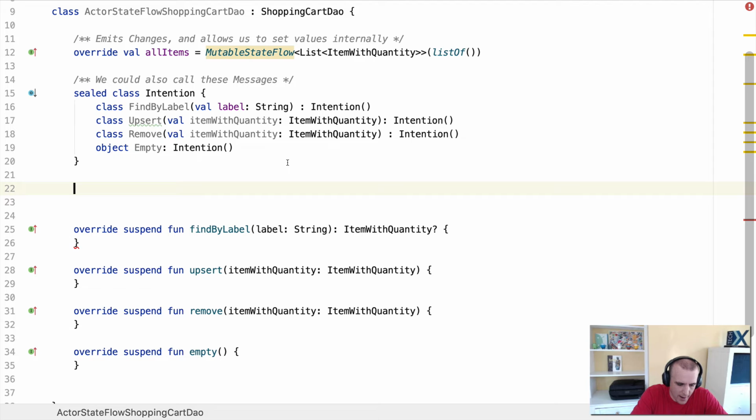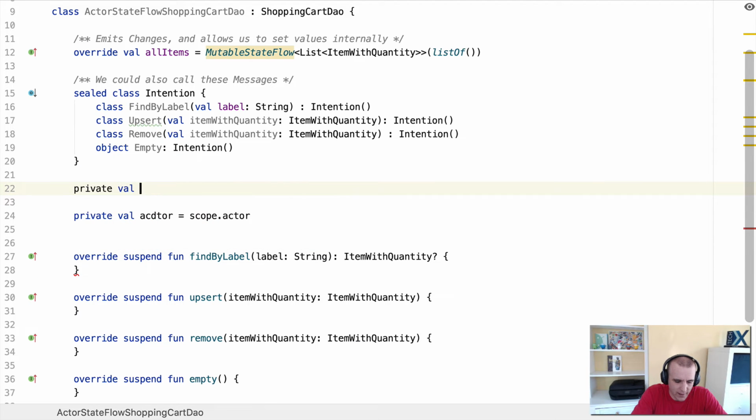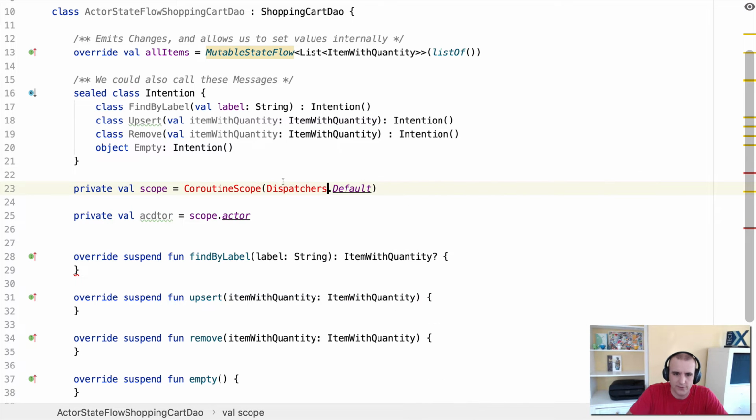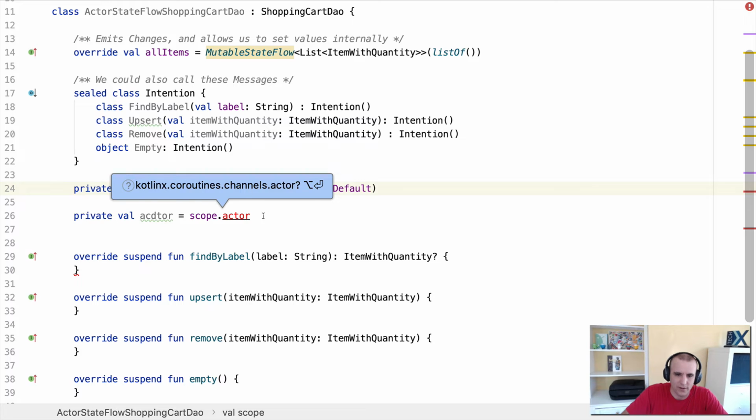So we're going to say private val actor equals scope.actor. Actually, we need a scope, so private val scope equals CoroutineScope(Dispatchers.Default). We get all that imported. So we have that. Okay. Android Studio, thank you for the import. So now we've got a scope, and I can create an actor inside of a scope. And like we talked about with the coroutine, you need to have a scope that you're running, a CoroutineScope.